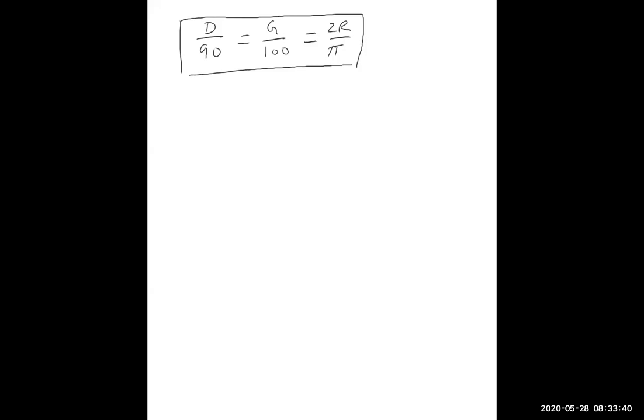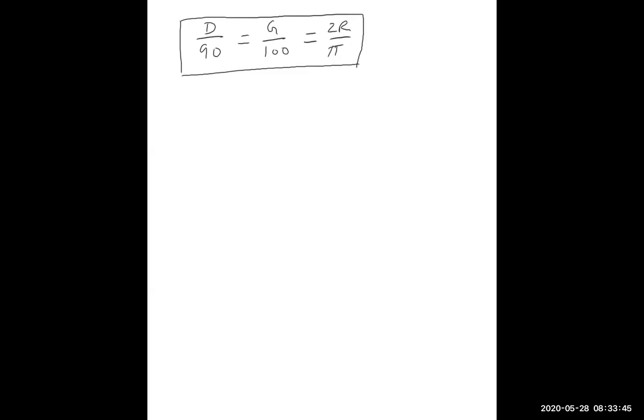All three systems. That means the sexagesimal system, the centesimal system, and circular measure. The relationship between them, you can remember: D upon 90 is equal to G upon 100 is equal to R upon pi by 2, so 2R upon pi. D stands for degree, G stands for grade, and R stands for radian.